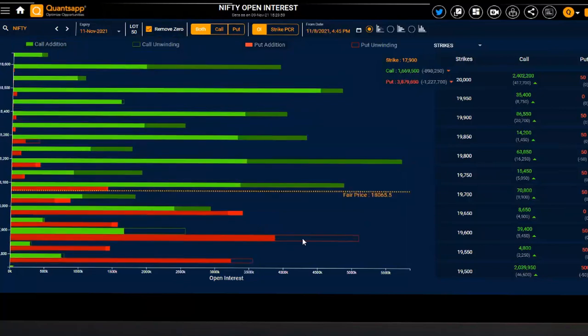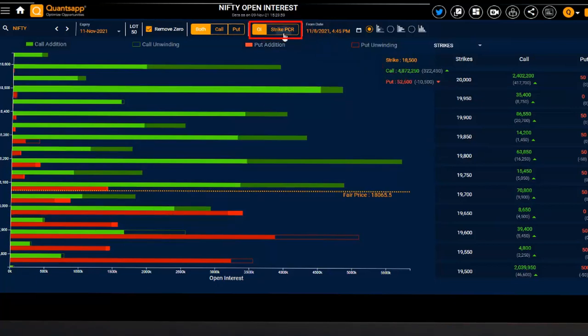If we focus on this data point, put writers from 17,900 have made a shift to the upper strike, which is 18,000 put. That is where the put addition is happening. So put writers are going aggressive on this strike, which indicates that there is a support which is getting stronger on the 18,000 put option. Call writers will act like my resistance, put writers will act like my support.